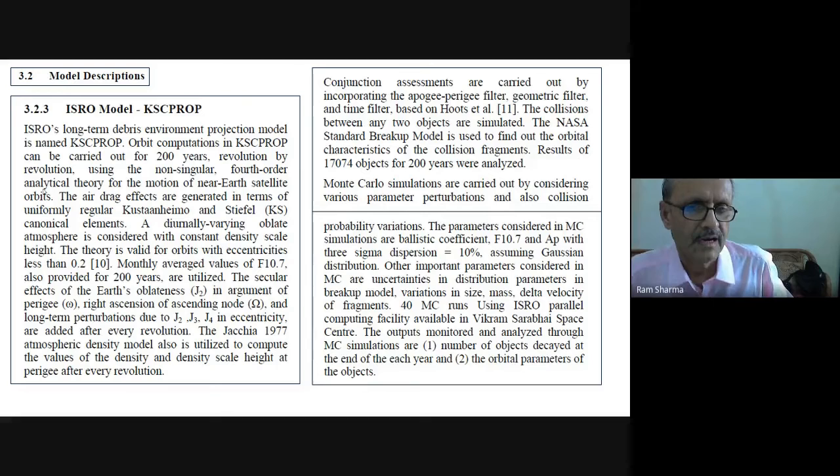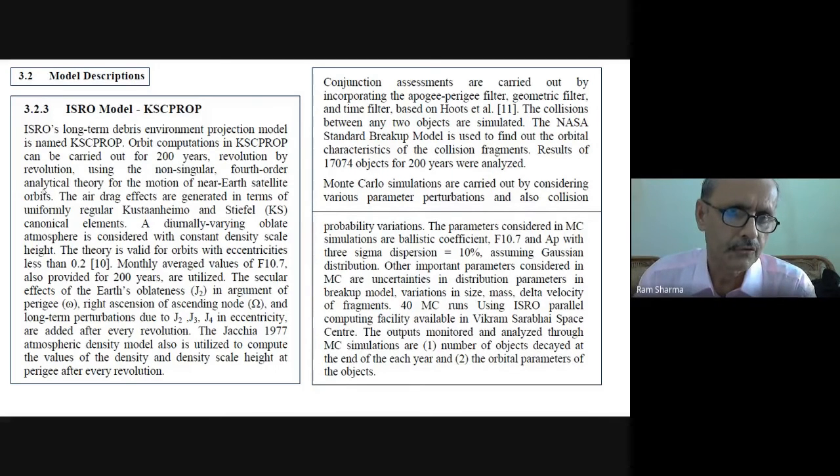After every revolution, we were updating our parameters using the non-singular fourth order analytical theory of the motion of near-earth satellite orbits. This is what I presented last time, the fourth order theory, where we have taken diurnal bulge and we have taken density scale height variation. So we have taken all that, and that was only used.